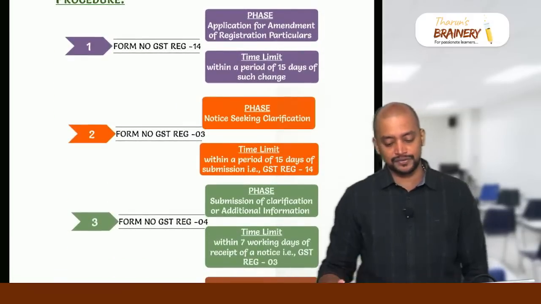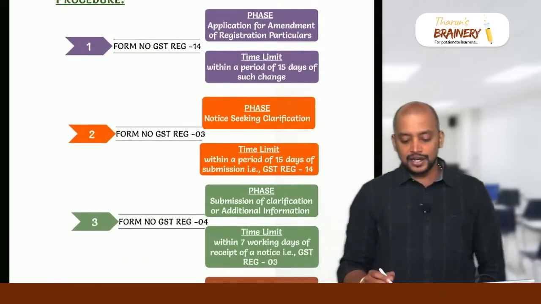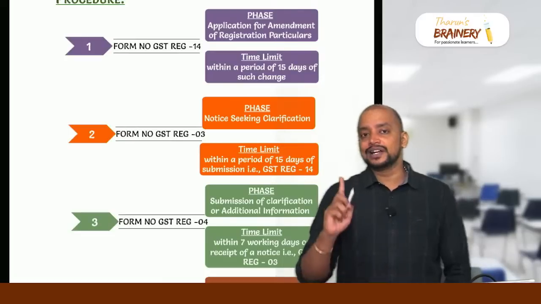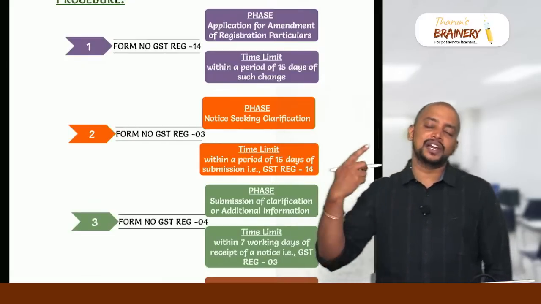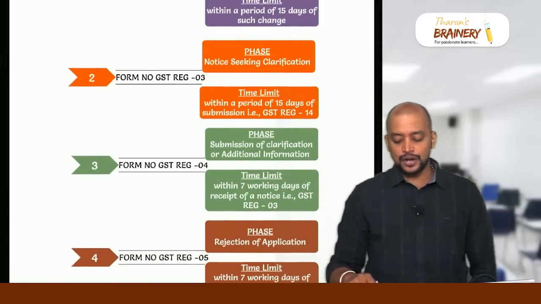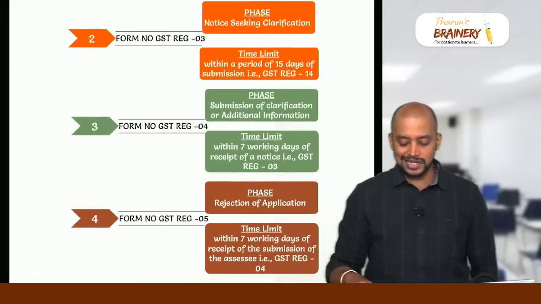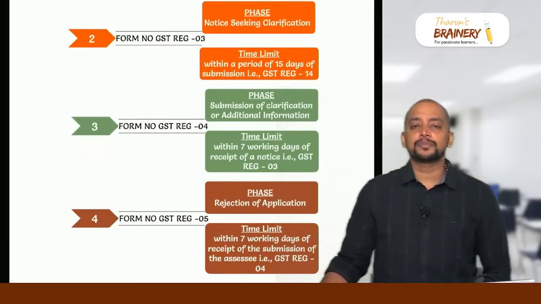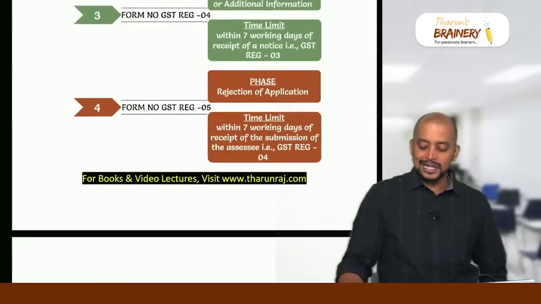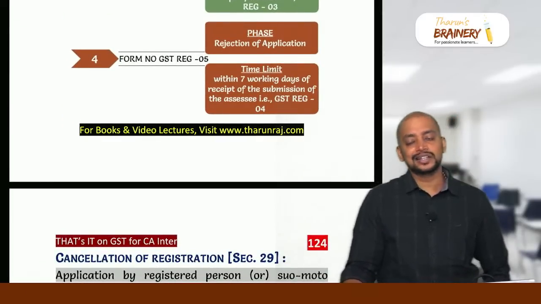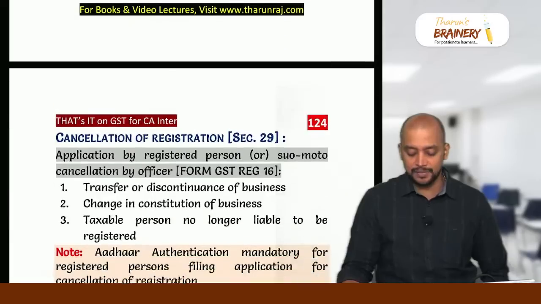What is the procedure for that? First, they need to file a form in REG 14 within 15 days. Remember, within 15 days they need to file REG 14, and thereafter a notice will be given to them in REG 3 within 15 days, and they have to reply to the notice within 7 working days, and thereafter within 7 working days, either they will accept or reject the application. If they accept, they will pass the amendment order.